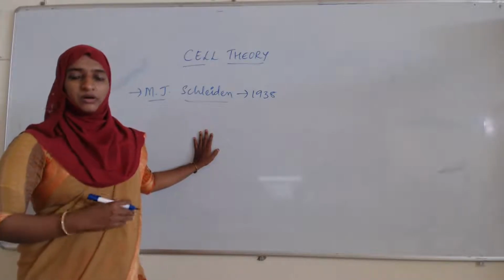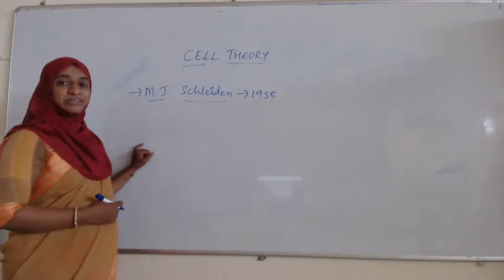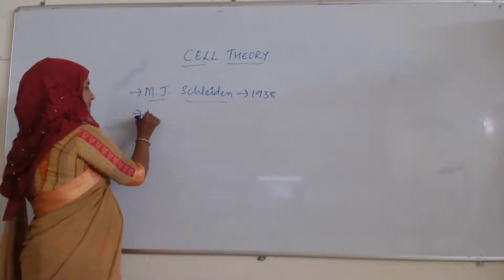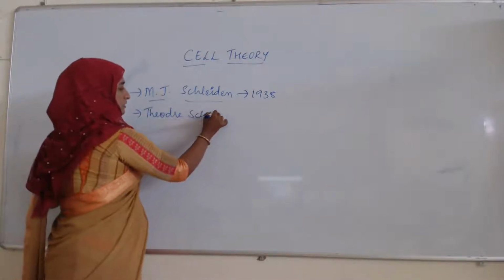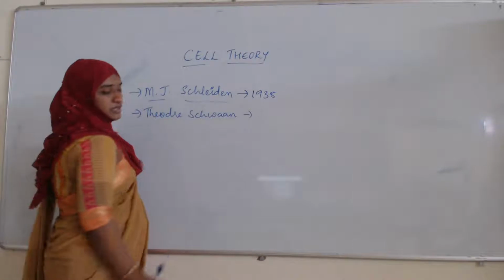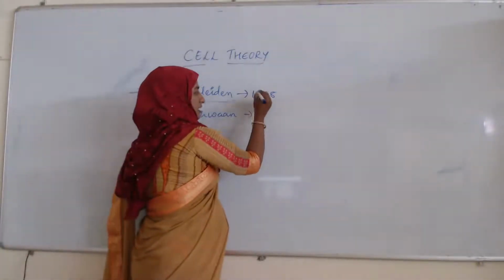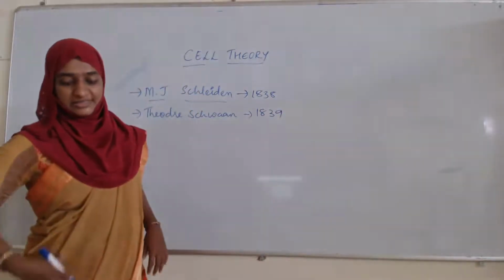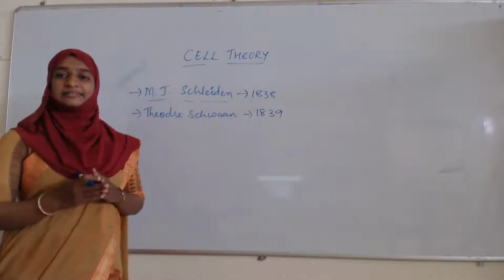Along with him, one of his co-workers, a German zoologist, the name of that person is Theodor Schwann. In the year 1839, he applied the Schleiden thesis on animals.